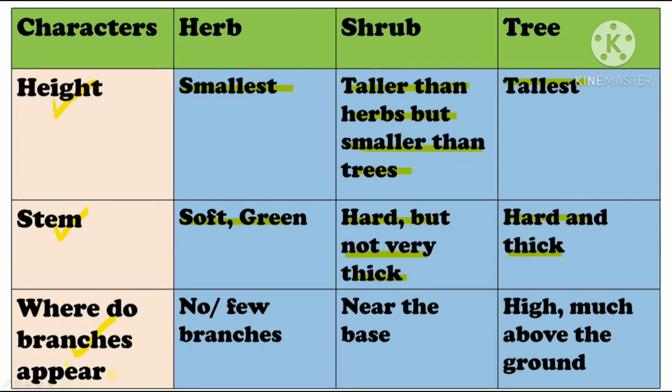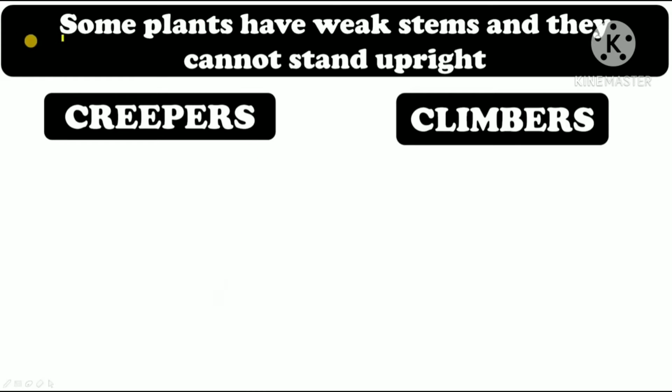So where do branches appear? In herbs there are few branches, in fact sometimes no branches. In shrubs the branches appear near the base, close to the ground, and in trees the branches appear high, much above the ground. Alright, let's move forward. There are some plants that have weak stem and they cannot stand upright.